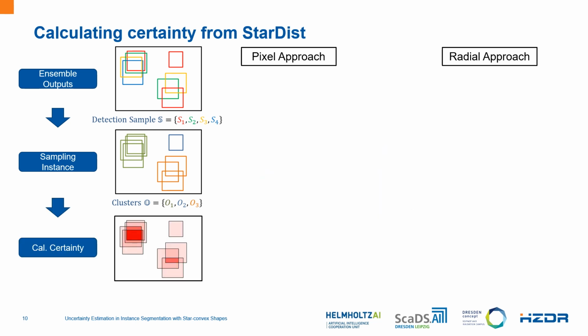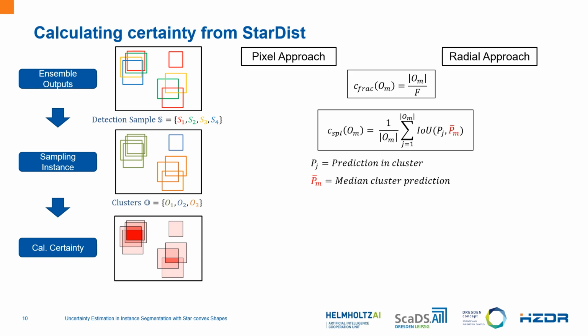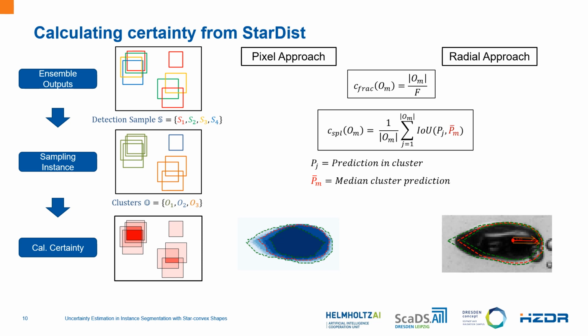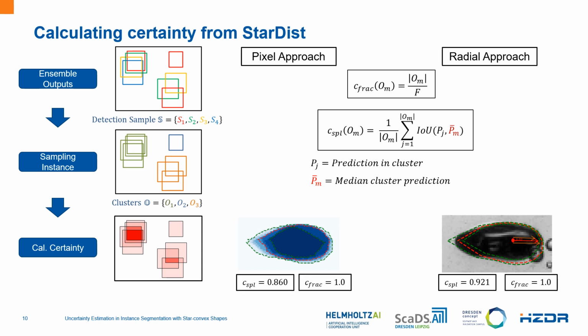We calculate two types of certainty score for both approaches. The first is the fraction certainty, and the second is the spatial certainty. For the pixel approach, we visualize the uncertainty by calculating the median of every pixel as the prediction and the standard deviation to visualize the uncertainty of the instance. In the radial approach, we visualize the certainty by calculating the median of the radial distance for a given center as the prediction and the standard deviation of the radial distance to visualize the uncertainty of the instance. And below you can see the corresponding certainty scores for the given instance.